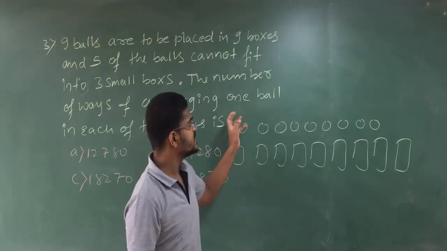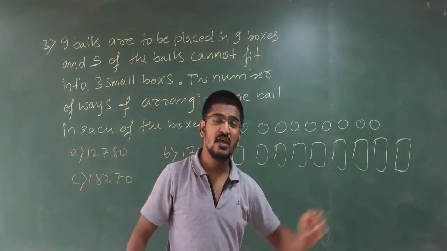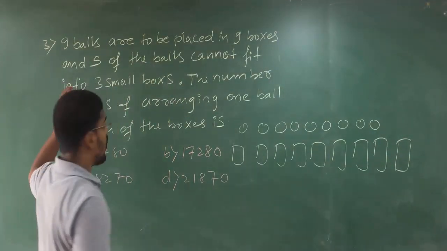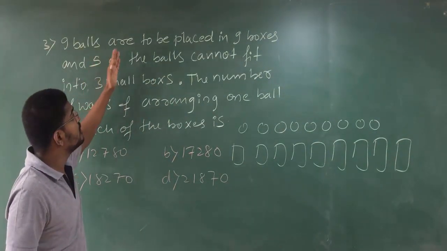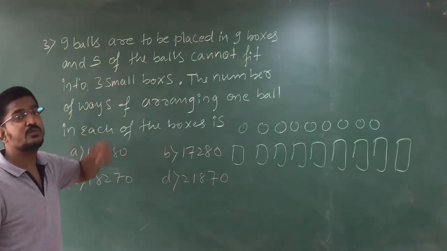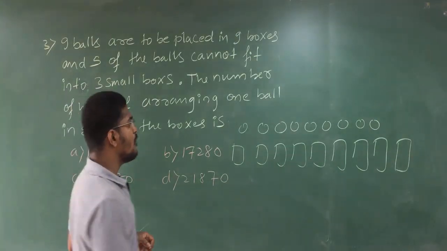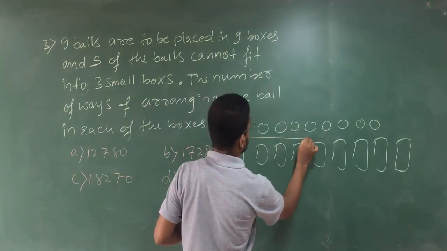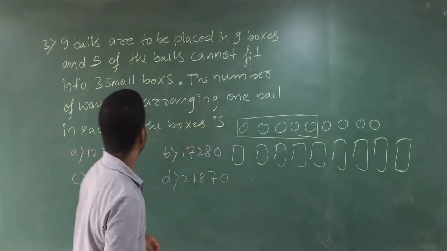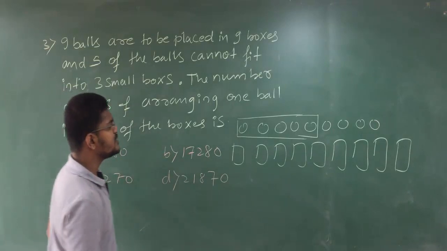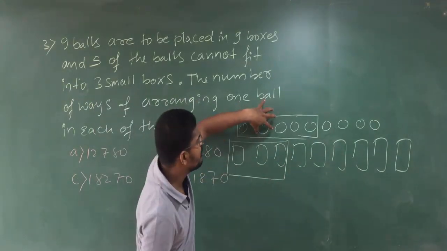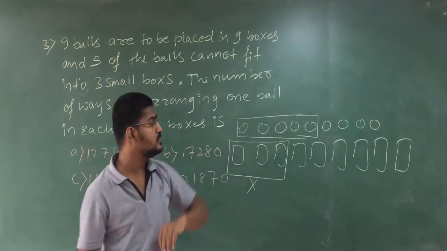That means you have to place 9 balls in 9 boxes. Clear, students? So now what they are telling, 5 of the balls cannot fit into 3 small boxes. That means among these 5, they cannot fit into 3 small boxes. Clear? These 5 balls cannot fit in these 3 boxes.